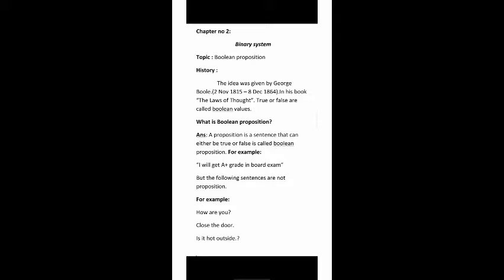This video lecture is of computer science for class 9. Chapter number 2, binary system, topic Boolean proposition. Firstly, I am going to explain the history of Boolean proposition.